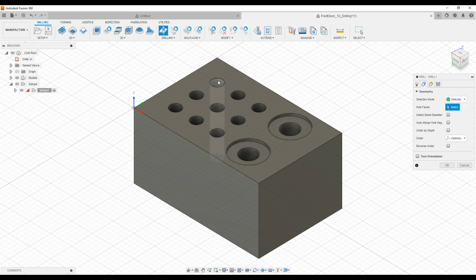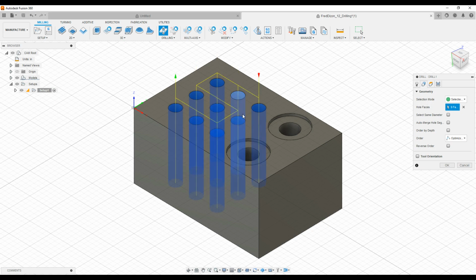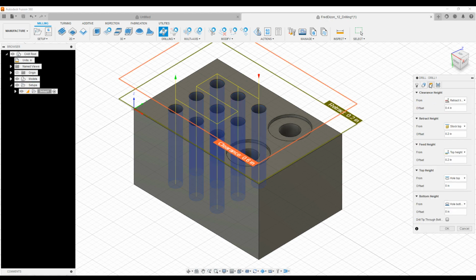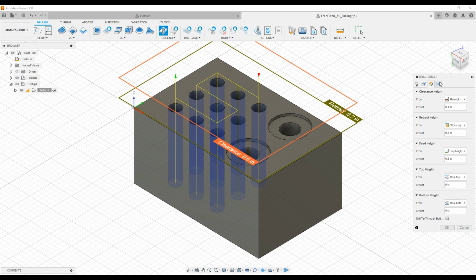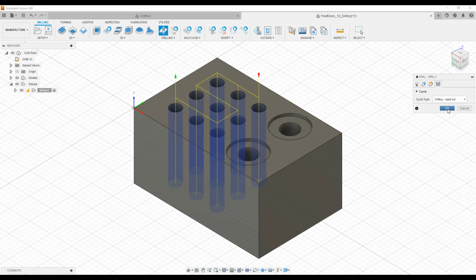Select geometry. So we're going to select the faces. Oops, that's the bell. All right, and then heights, bottom of the hole, and then cycle, click OK.